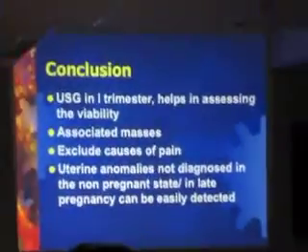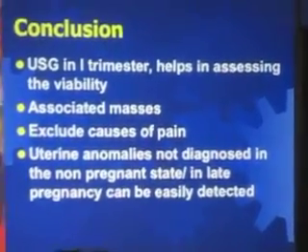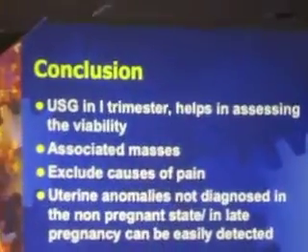So we find that early pregnancy scanning, before 10 weeks, helps in assessing viability and location, and it excludes causes of pain in early pregnancy. We are not going to diagnose any anomaly before 10 weeks. Secondly, with multiple pregnancy, be extremely careful about talking about the number. If you see two distinct fetuses, two distinct cardiac activities, two distinct sacs, yes, you can say that. But if you're in doubt, wait for some more. That's all we can say at this point.